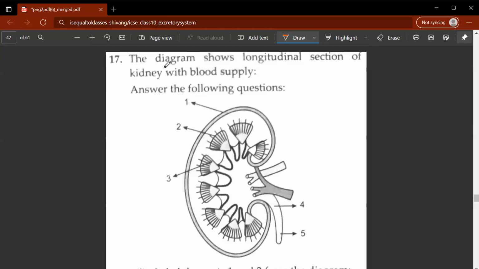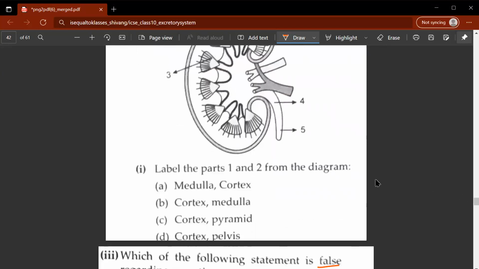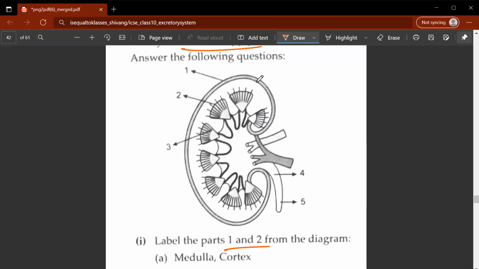Let's look at the 17th question, another diagram-based question. The diagram shows a longitudinal section of the kidney with blood supply. Answer the following questions. Look at the diagram carefully. Label the parts 1 and 2 from the diagram. Let's look at what it is referring to. It's referring to this part and this part. What do you think this will be? You can pause the video to see. The correct option would be B.